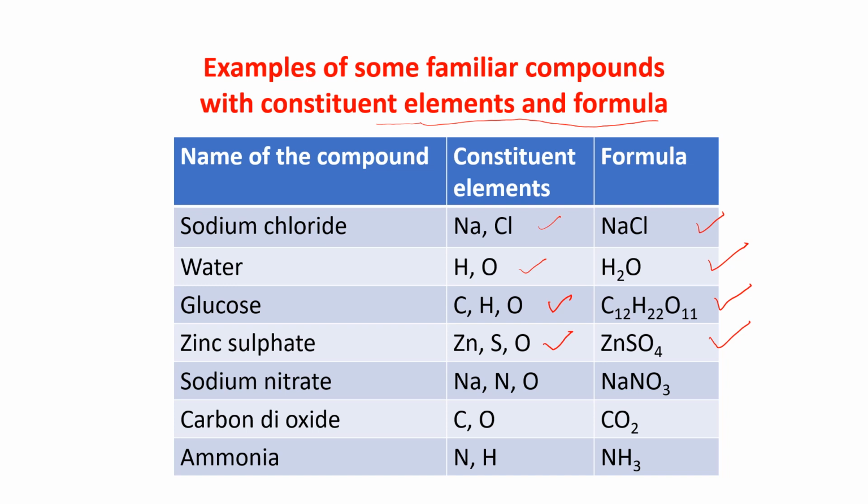Sodium nitrate, the constituent elements are sodium, nitrogen and oxygen, and the formula is NaNO3. Carbon dioxide, carbon and oxygen are the constituent elements and the formula is CO2, it's a gas. Ammonia, the constituent elements are nitrogen and hydrogen, its formula is NH3 and this is also a gas. So these are the formulas for particular compounds.